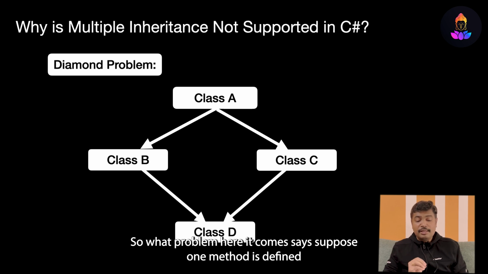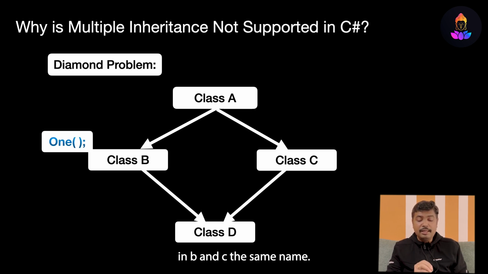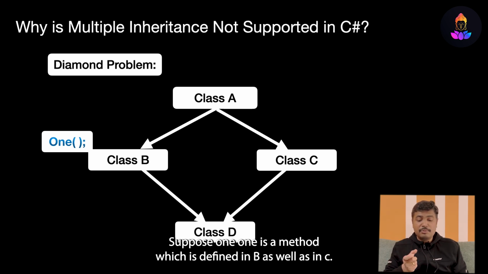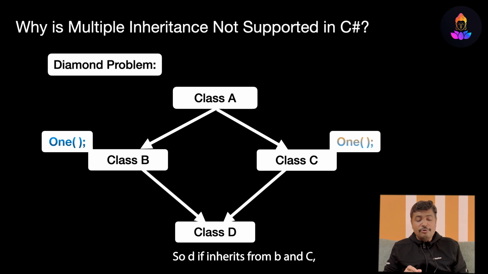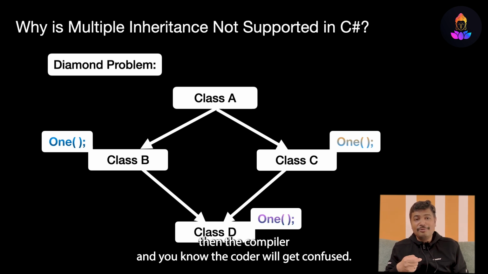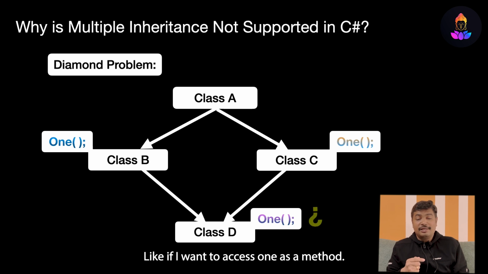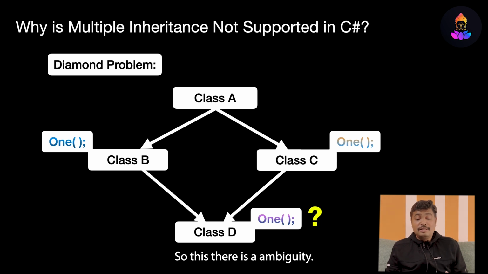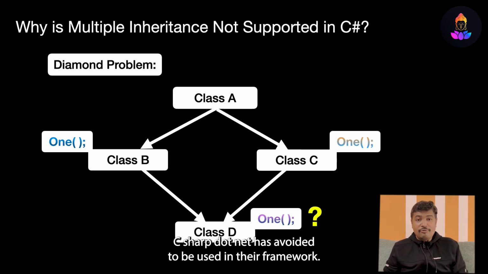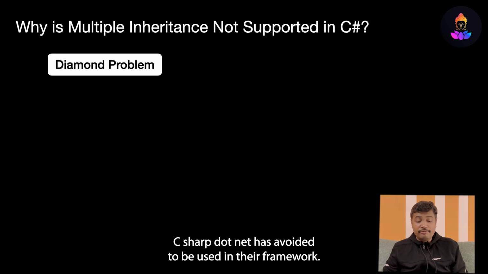So what problem comes here? Suppose one method is defined in B and also in C, with the same name. If D inherits from B and C, then the compiler and the coder will get confused: if I want to access the method one, whose one is it, B's or C's? So there is an ambiguity. In order to avoid this ambiguity, C#.NET has avoided it in their framework.